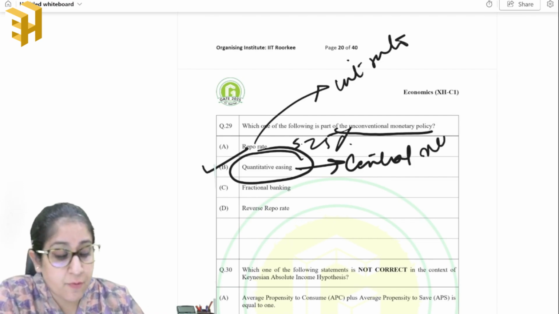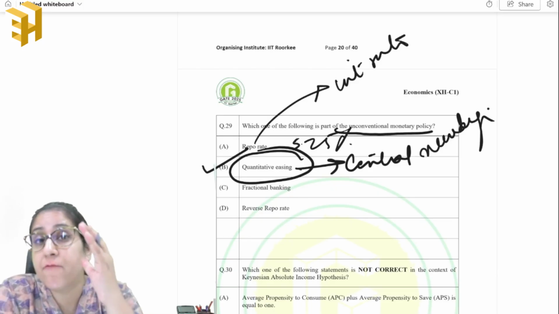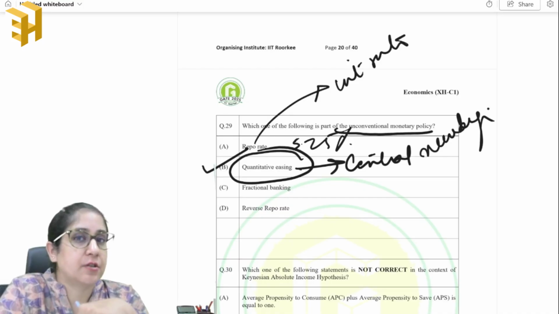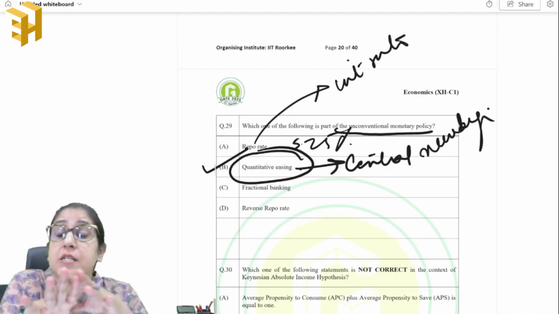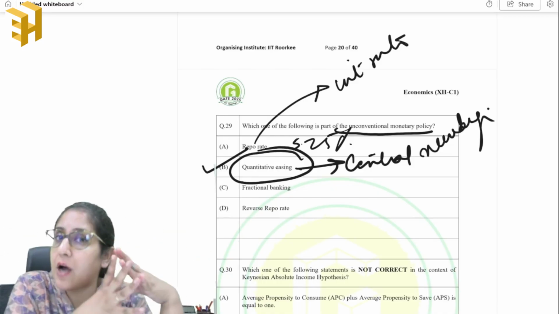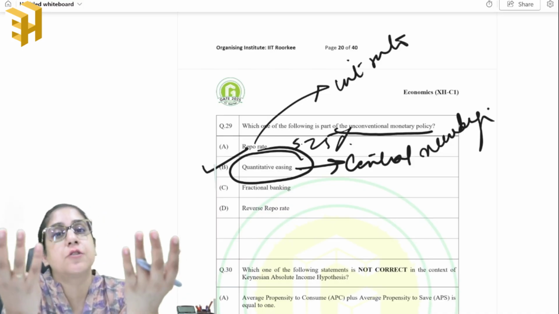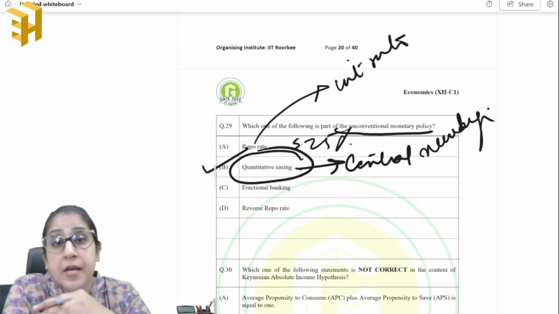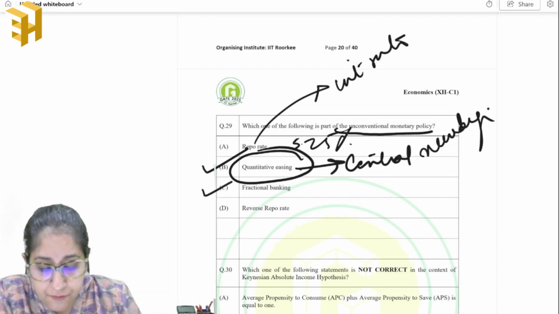There will be a creation of new digital money which will be used to purchase the financial assets back from the banks and other private institutions. Financial assets such as your bonds and so on. So this is a new kind of digital money or digital currency that is created by the RBI or the central bank to buy back the government assets that are there from the commercial banks and other private institutions. Okay. Next is the fractional banking.